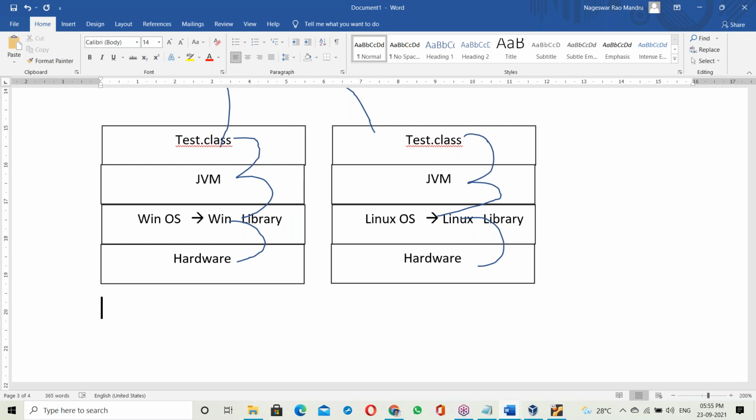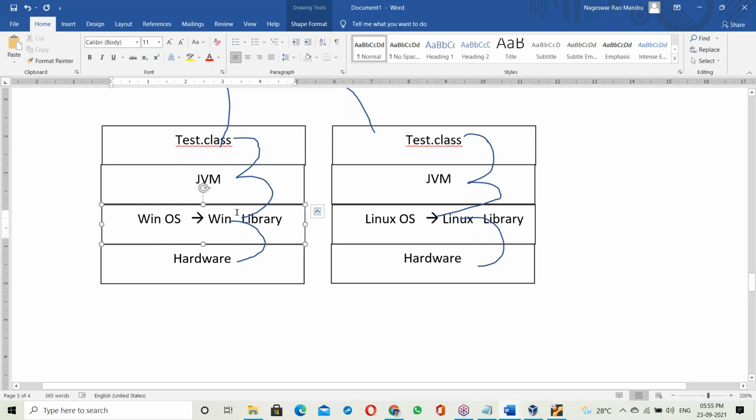An exe file is OS dependent. Why? Because an exe file contains the OS library, so it's OS dependent. A plain Java program doesn't have any OS library. That Java program links to the OS library at runtime. It's dynamic linking. Python is the same.